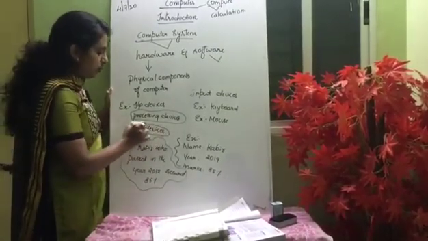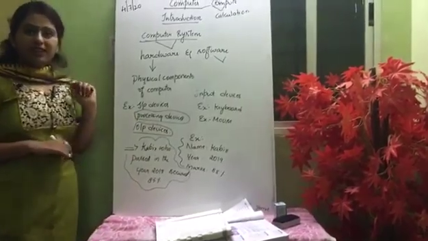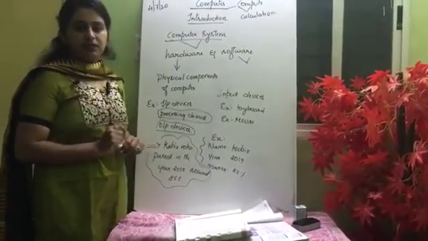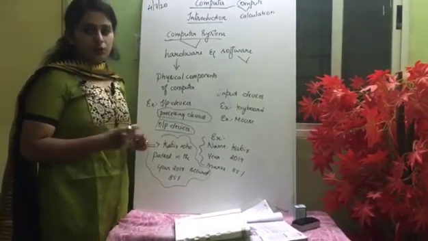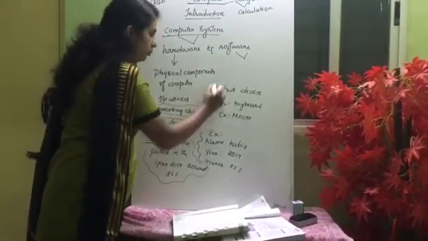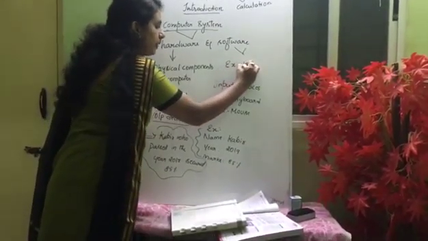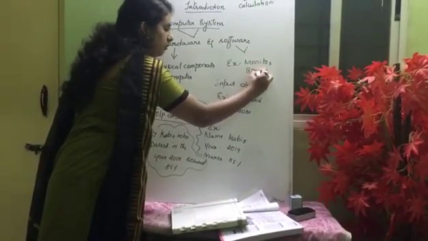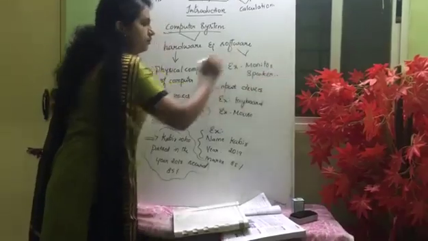And finally, the output devices. Output devices are the devices which display the final result. Those devices we call output devices. Examples of output devices are monitor, speaker, etc.